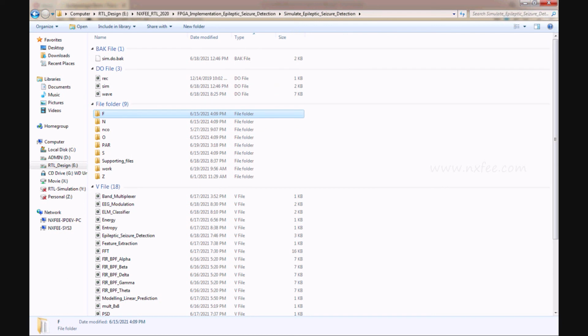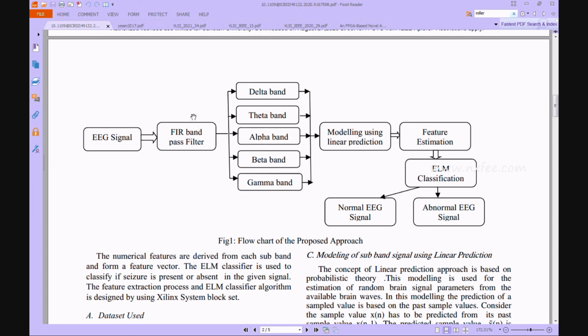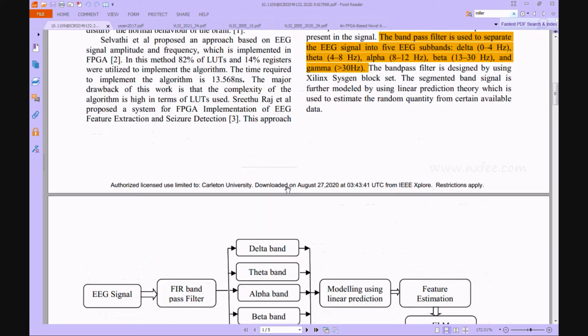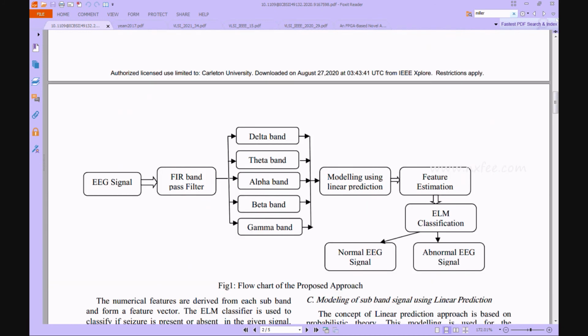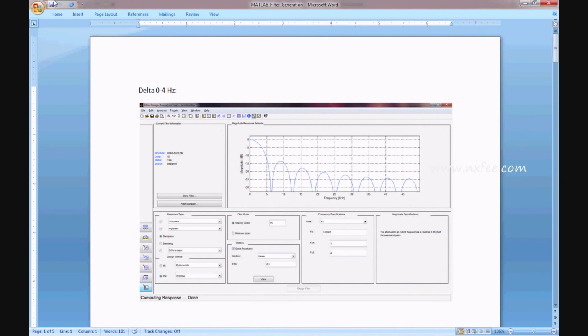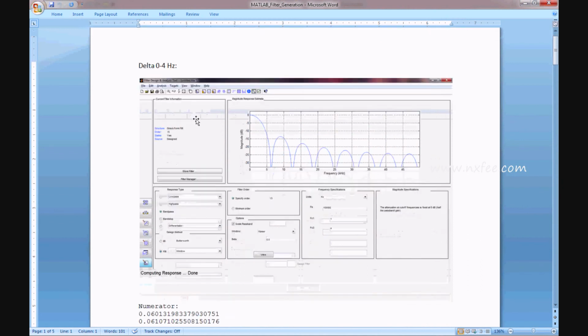After that we give the FIR filter the different coefficients, that means delta band, theta band, alpha band, beta band and gamma band. These frequencies are given here, and the coefficients are generated from the MATLAB tool. This is the reference for delta, 0 to 4 hertz.